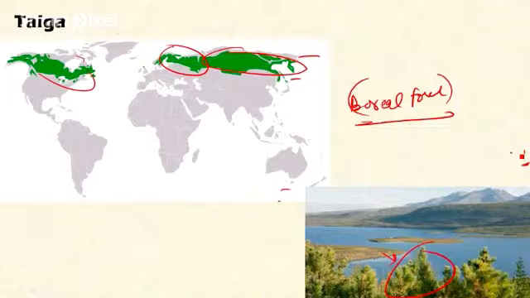The animal life includes certain small seed-eating birds, hawk, and fur-bearing carnivores, because it's a very cold climate. In order to conserve heat, the animals have fur on their body. Certain animals like the Siberian tiger, wolves, and wolverine have fur on their body to conserve body heat. This is the second biome.